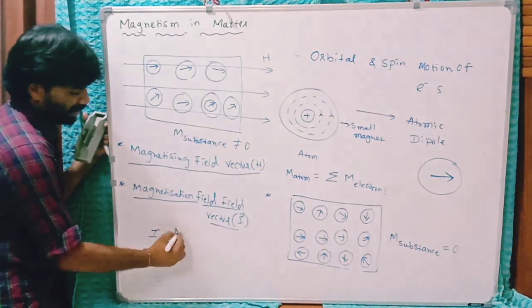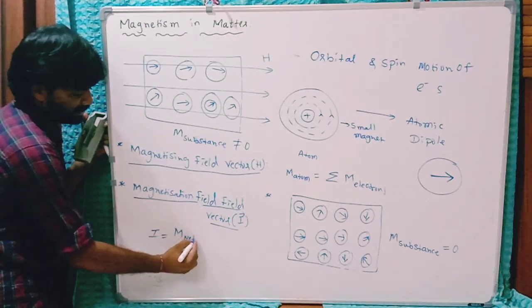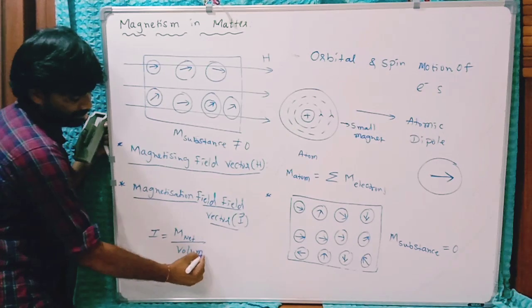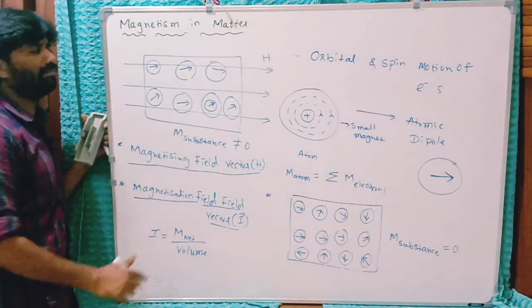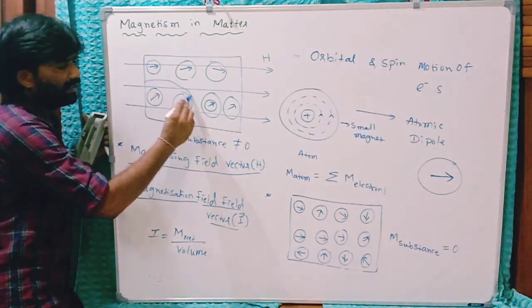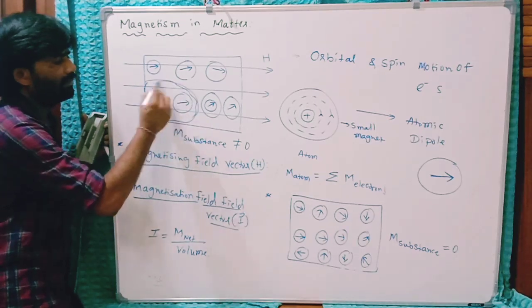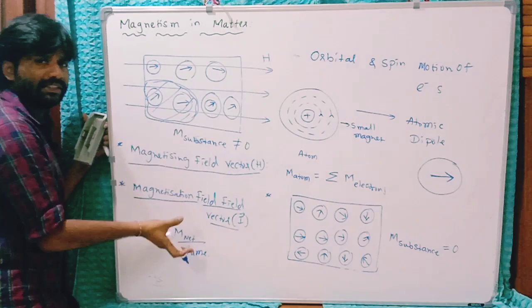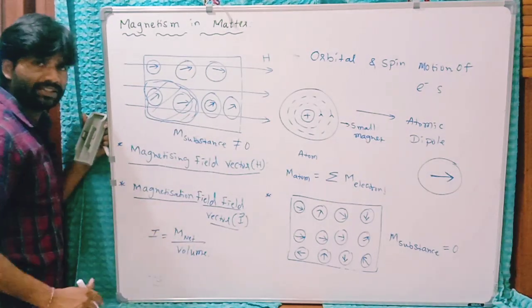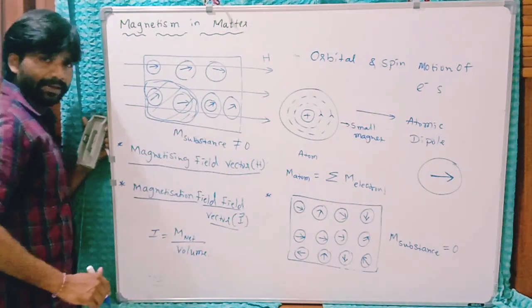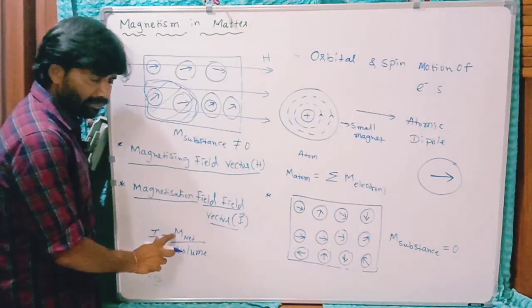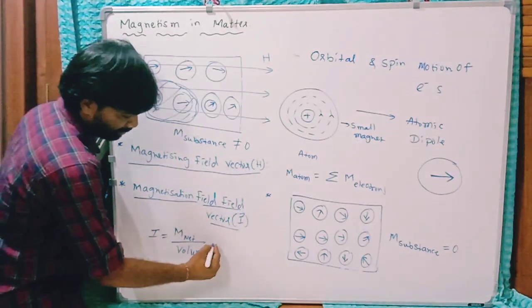Now what is this magnetization vector? It is the net magnetic moment of the substance by its volume, or you can say the net magnetic moment acquired by this substance per unit volume. If it is the unit volume, its magnetic moment is numerically equal to the magnetization. Clear? The magnetization vector is equal to the magnetic moment of the substance per unit volume.